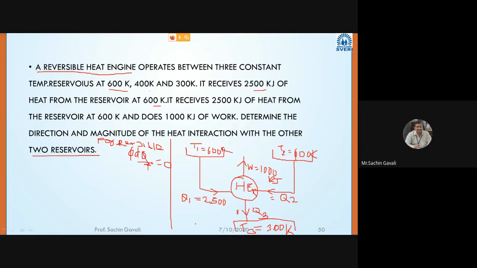Q1 upon T1, because it is supplied, plus Q2 upon T2, minus Q3 upon T3.